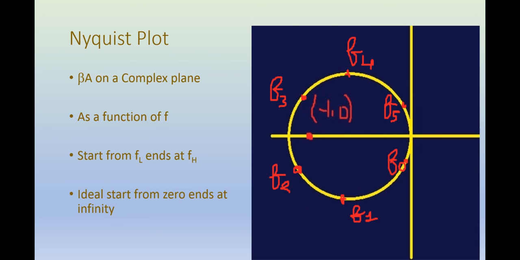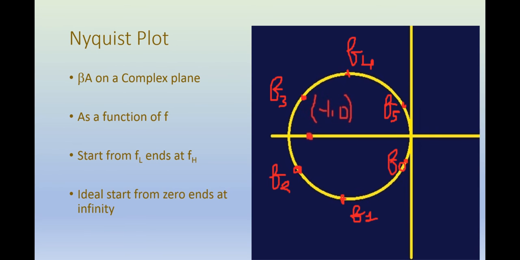The procedure for the Nyquist plot is that you start from the lowest frequency and then increase the frequency in steps until you reach the highest frequency, and at each frequency you calculate the value of beta A. For example, you start with FL, the lowest frequency, you calculate the value of beta A and then you plot it, or mark it, on the complex plane, as you can see in this figure as well.